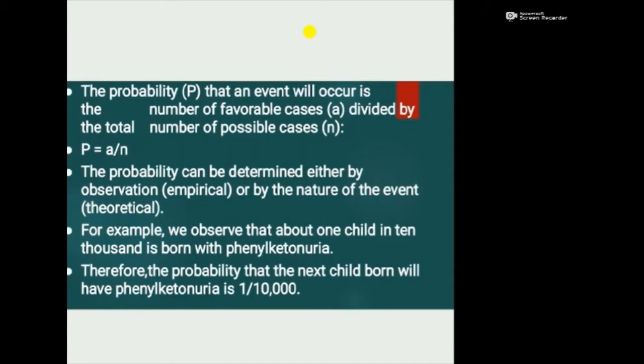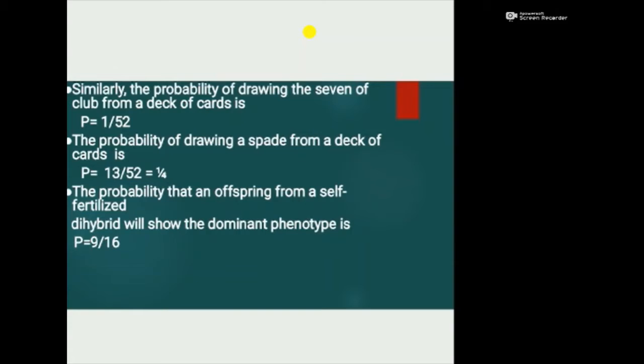For example, we observe that about one child in 10,000 is born with phenylketonuria. Therefore, the probability that the next child born will have phenylketonuria is 1 by 10,000. Similarly, the probability of drawing the 7 of clubs from a deck of cards is 1 by 52. Another example: the probability of drawing a spade from a deck of cards is P equal to 13 by 52, which is equal to 1 by 4.